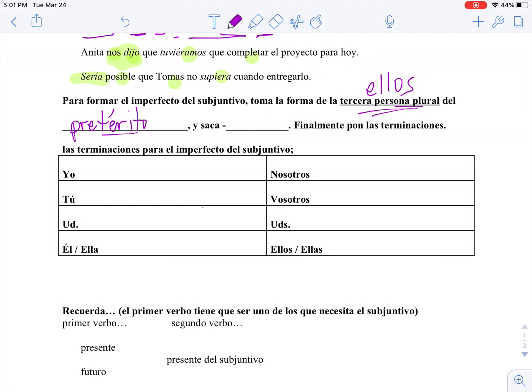Usen los libros de verbos del pretérito para formar el imperfecto del subjuntivo. Así, vamos a tomar la forma de ellos del pretérito, right? So the hablaron, y vamos a sacar ron. Finalmente vamos a poner las terminaciones, right?